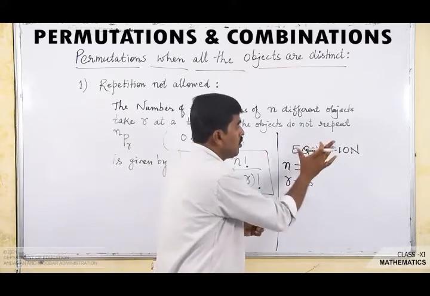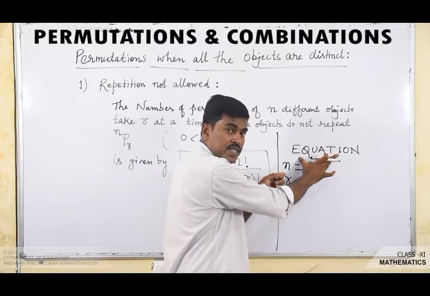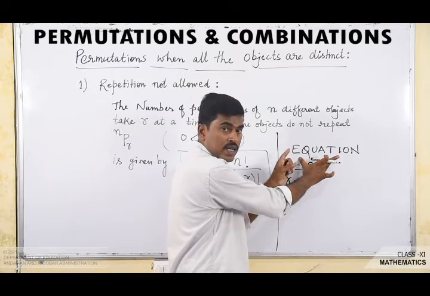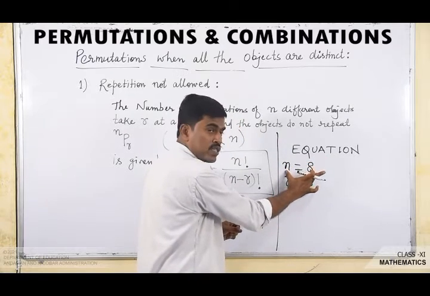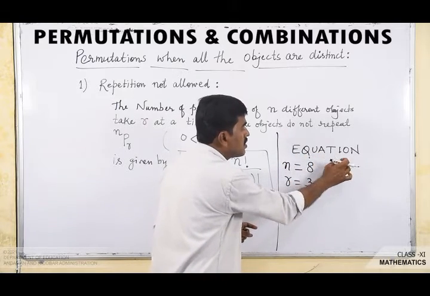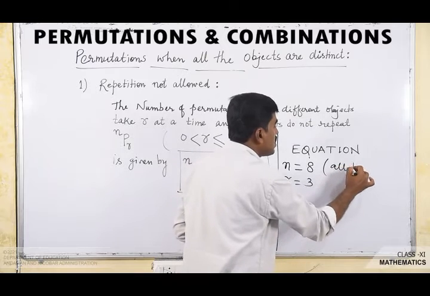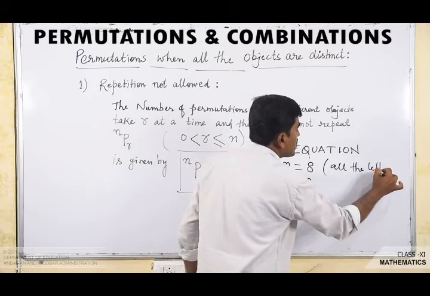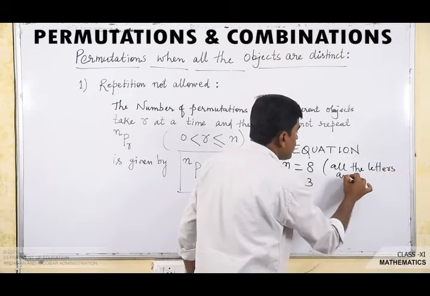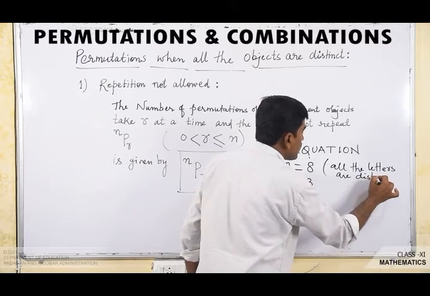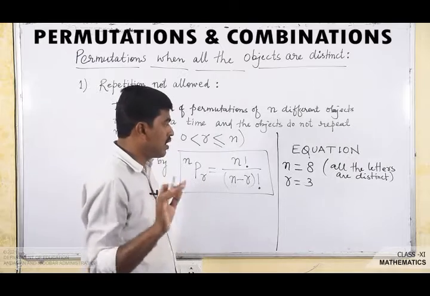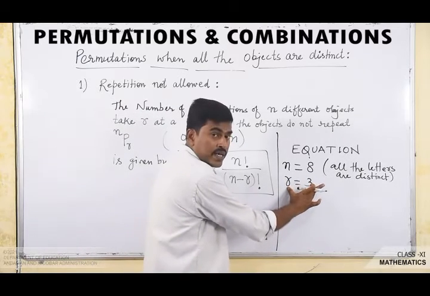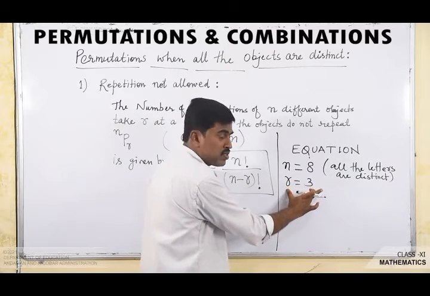So we have to find the number of permutations of the letters of the word equation taken 3 at a time. Here n is equal to 8, the total number of letters, all the letters are different, distinct, and I also told repetition is not allowed, and we have to take 3 letters at a time, so r is equal to 3.